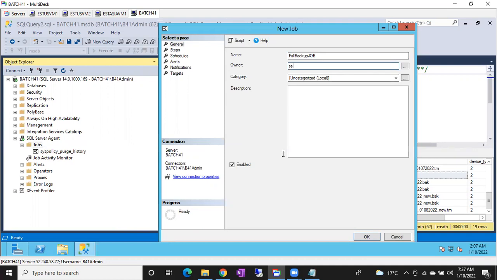Guys, don't think jobs means only DBA jobs will be there. No, nothing like that. I'll give you a small example of how a job works. Say, for example, you are using credit cards. Every month the credit card statement will be generated. It will send an SMS to you and an email copy as well, right? Who is sending it in the back end, guys? Who do you think is sending these updates to you?